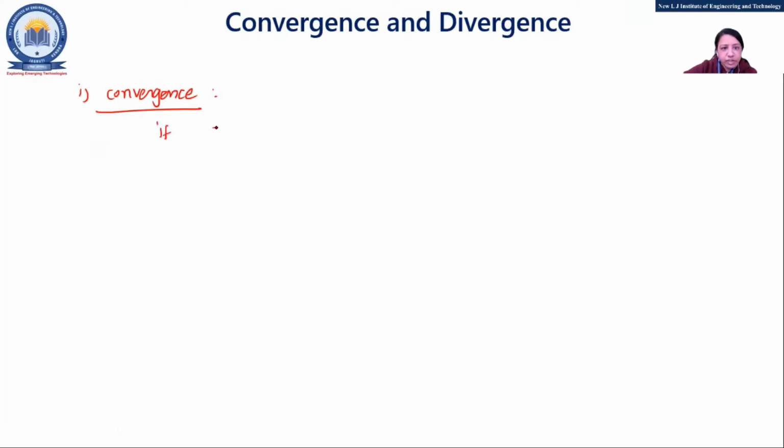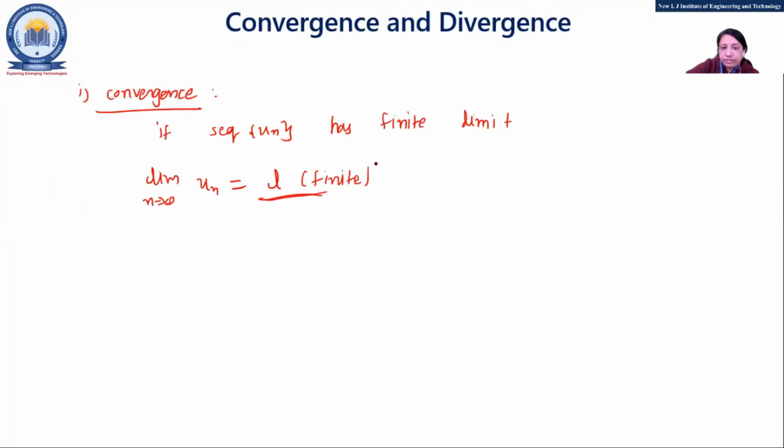If my sequence un has a finite limit, that is, we can say limit n tends to infinity of un equal to, here if we are getting some number, say L, and if it's a finite number, then we can say our sequence un is convergence.